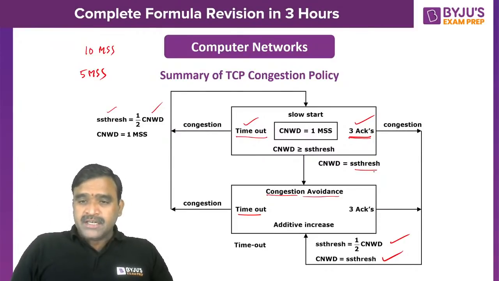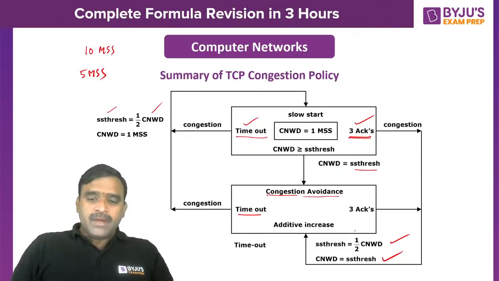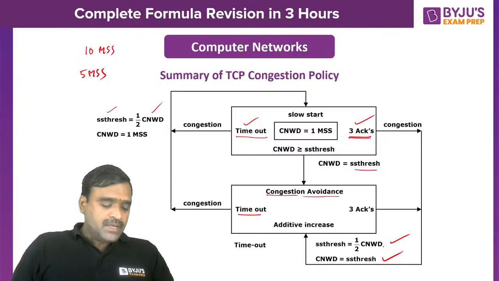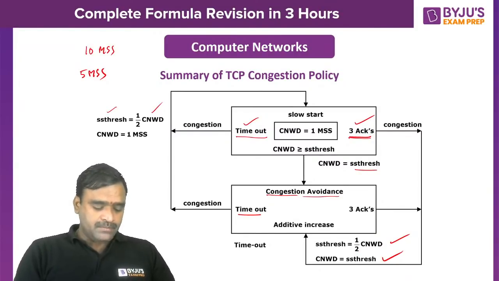If congestion is detected through 3 acknowledgements, it will continue in the congestion avoidance phase by making the SS threshold half of the congestion window, and the congestion window size equal to the present SS threshold value.